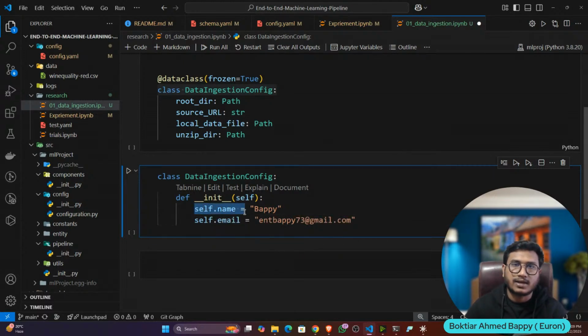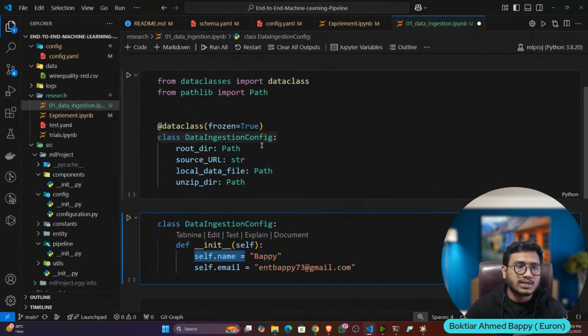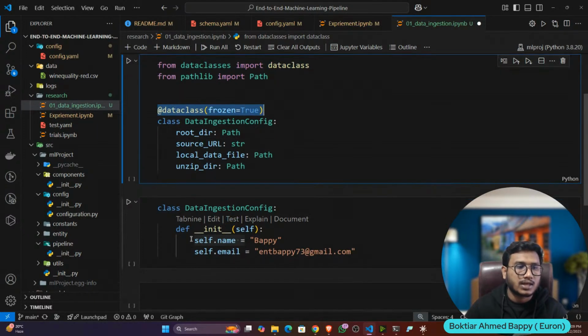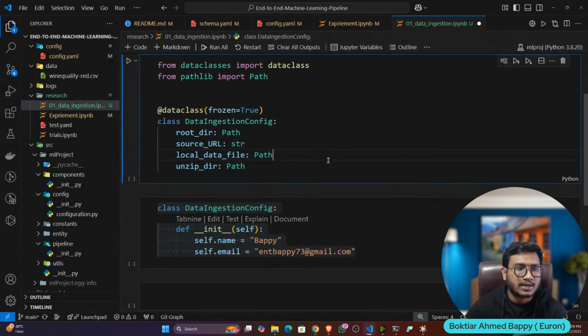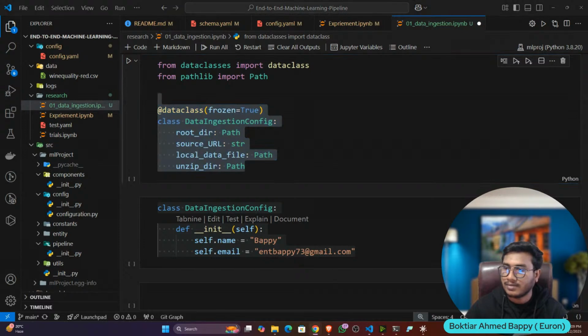So we write self here. But if you use this dataclass decorator, you don't need to use the constructor and you don't need to use self. Without writing self, you can automatically create the variables inside. This is called a dataclass. I hope you got it. This is how we do configuration management in Python, and this is the difference between an actual class and a dataclass. Make sense?